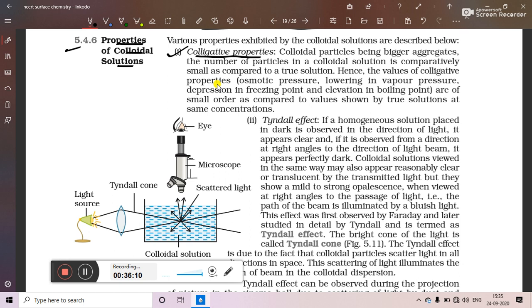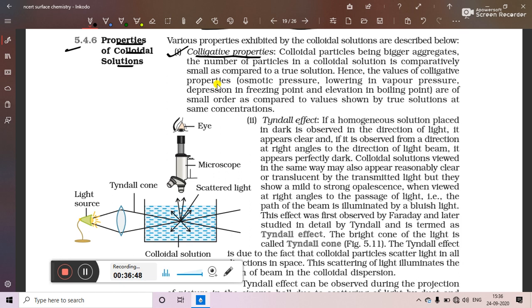and the number of particles in the colloidal solution is small as compared to the number of particles in a true solution, as a true solution has smaller particle size and a colloidal solution has bigger particle size. So the number of particles in the colloidal sol will be less. Hence their values of colligative properties depend upon the number of particles, but their values will be smaller as compared to the values of the true solutions.